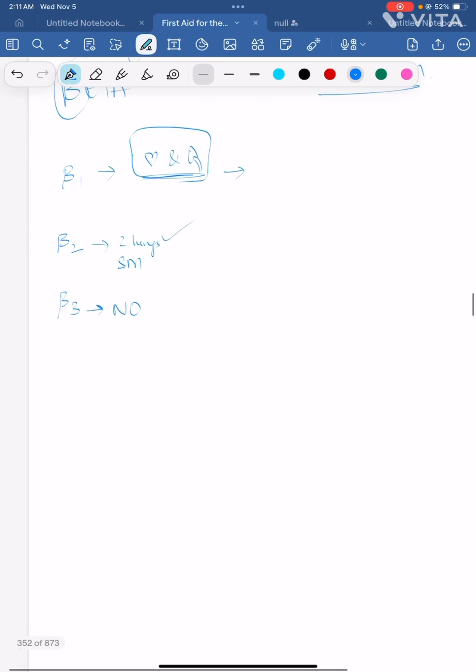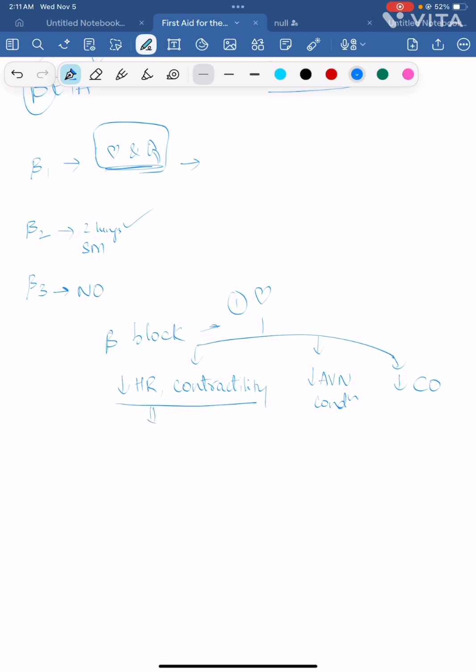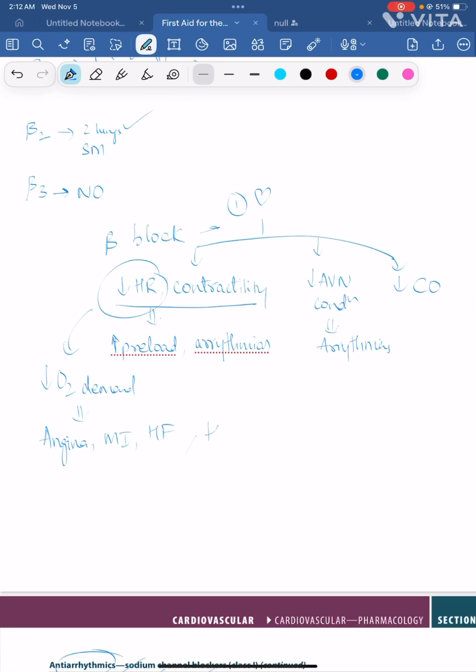When there is beta blockade, the first and most prominent effect will be on your heart. In the heart it does many things: it decreases heart rate, contractility, AV node conduction, and cardiac output. Decreasing heart rate and contractility will help in arrhythmias, and decreased heart rate will decrease oxygen demand, correct? And that's why it will help in angina, MI, heart failure, and also HOCM.